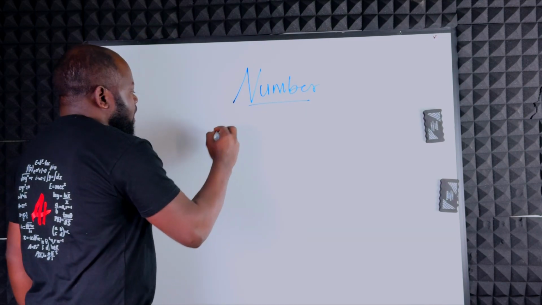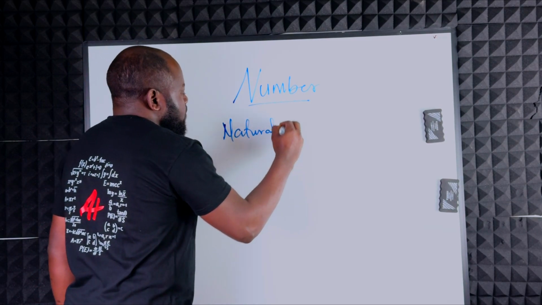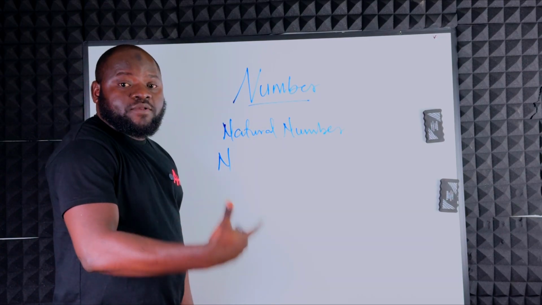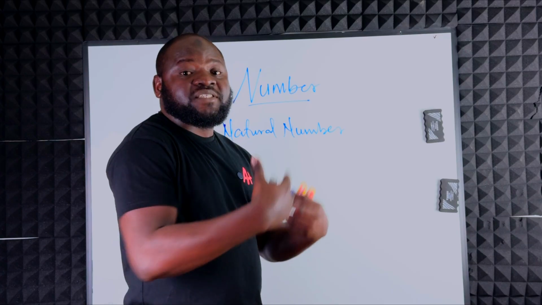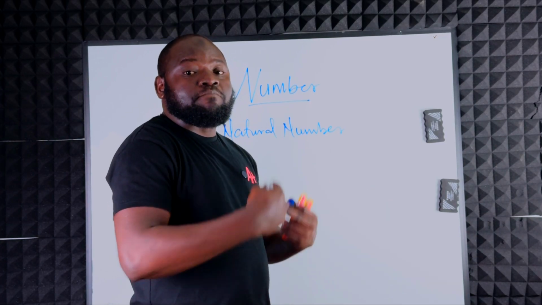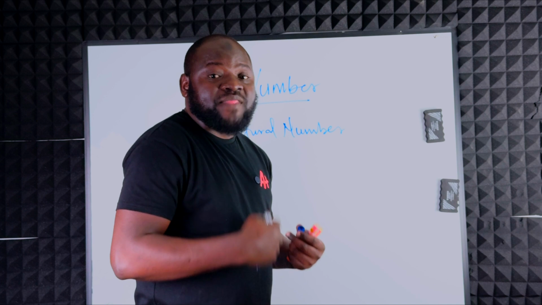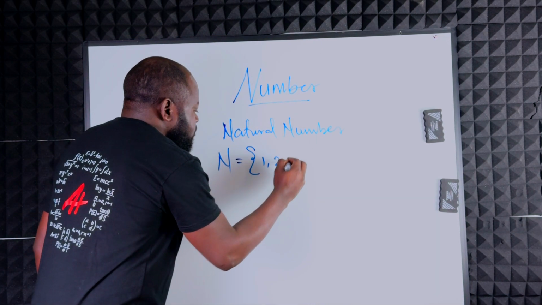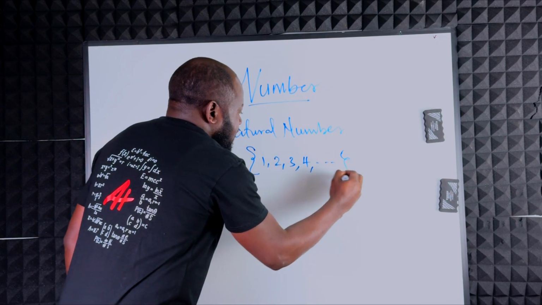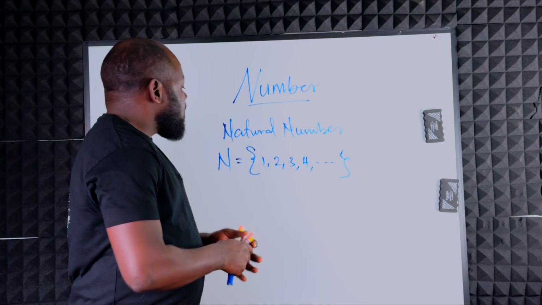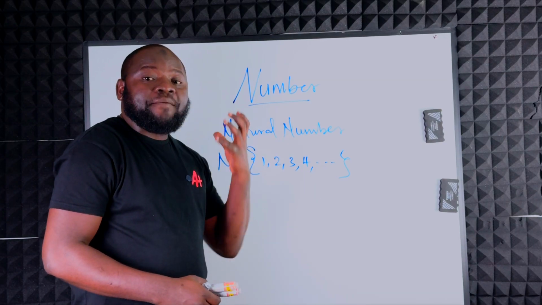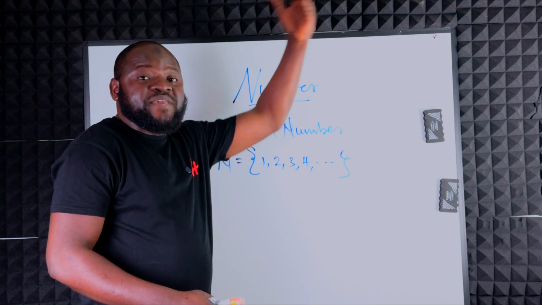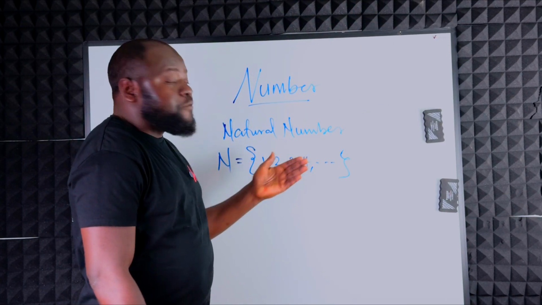So, when we have natural numbers, we denote them with the capital letter N. So when somebody is discussing with you and they tell you that some numbers belong to the set N, what they are saying is that those numbers belong to the set of natural numbers. That is, they are natural numbers. And N is equal to 1, 2, 3, 4, and so on. What does this mean? This simply means that all numbers that we have in this set are natural numbers. And the smallest natural number is 1, but there is no biggest natural number